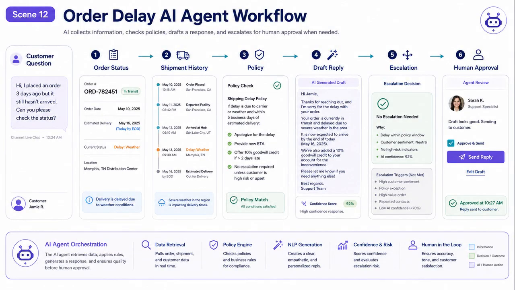Now let's look at an AI agent business example. Imagine a customer asks why an order is delayed. An AI agent can check the order status. It can review shipment history. It can check policy rules. It can draft a response. It can decide whether escalation is needed. It may prepare a ticket update for human approval. This is more than answering, it is workflow support.